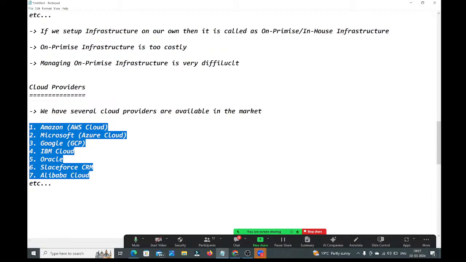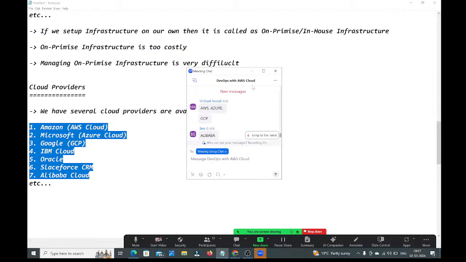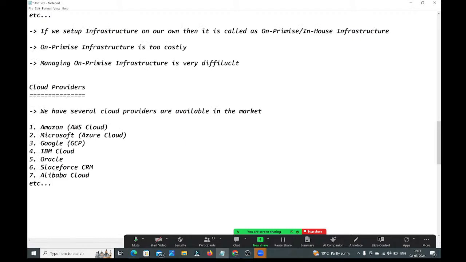Okay, right here we have several cloud services, guys. Those cloud services are provided by these cloud providers. The cloud services are segregated into three ways. What three ways are there? Observe carefully, guys.